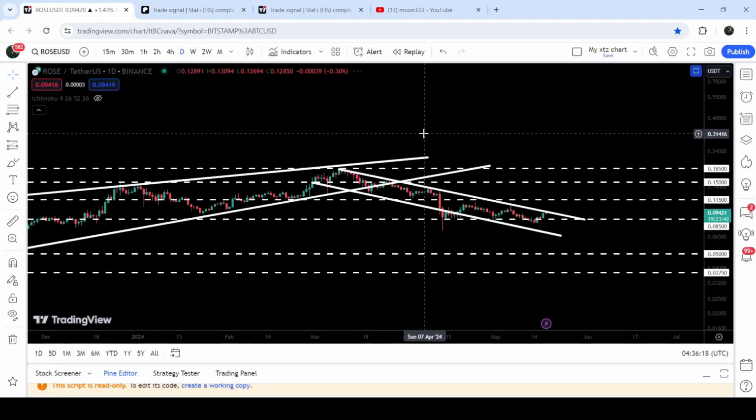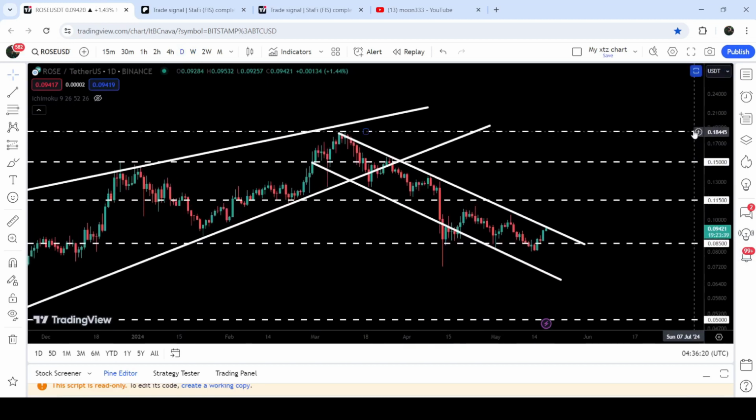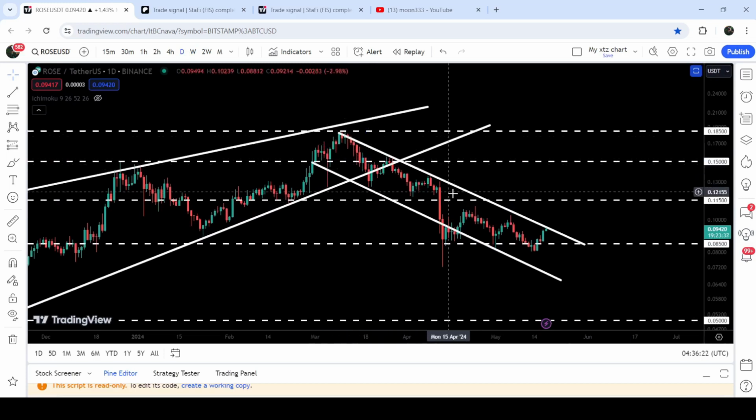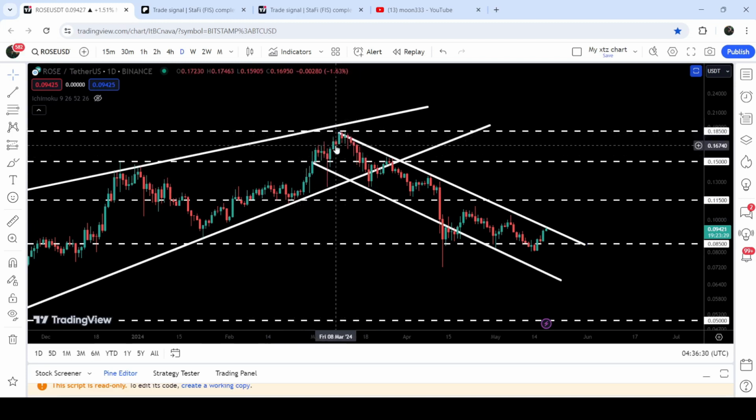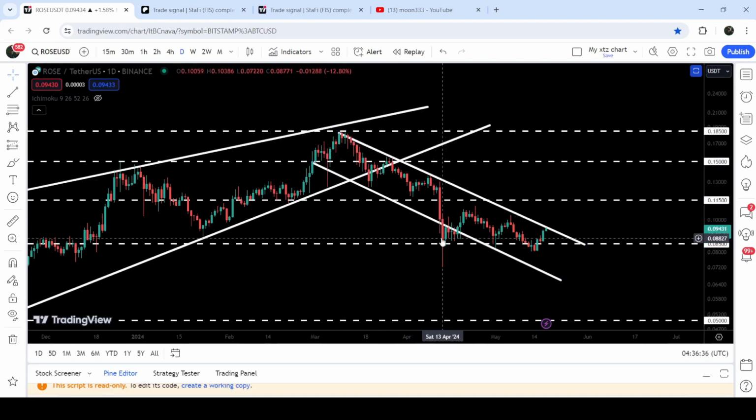Now, let me take you to the live chart of Oasis. First of all, let me show you the daily time frame chart. Recently, you can see that Oasis has formed this down channel. While it was moving inside this previous rising wedge, at the same time, you can see that just before the breakdown from this rising wedge pattern, we found the support and resistance of this channel. And here we had a long spike to the downside, but the price had recovered back very soon and re-entered the same channel. Therefore, this was the fake out to the downside.